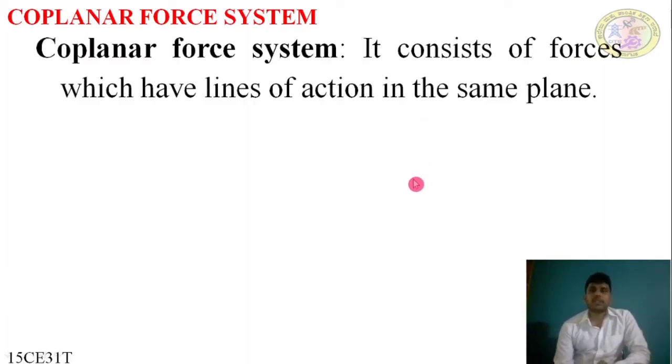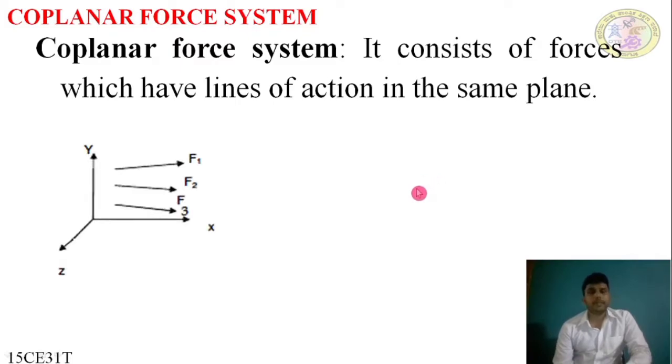The coplanar force system consists of forces whose lines of action lie in the same plane, so all the forces' lines of action will be on a single plane. Here the forces F1, F2, and F3 are in the single XY plane. That's why F1, F2, F3 are called coplanar force systems.